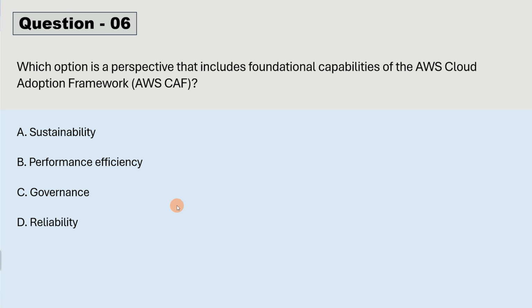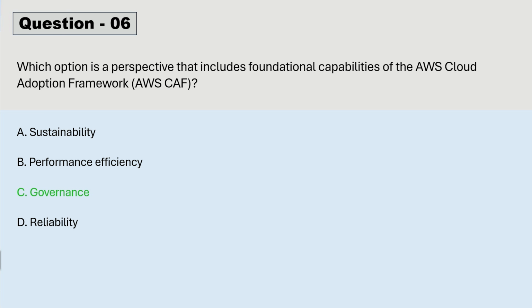So let me reveal the correct answer. If you want to take more time, you can pause the video. Governance is the correct answer here. And why is that? Because AWS Cloud Adoption Framework, that is AWS CAF, defines six core perspectives to help organization structure and guide cloud adoption.